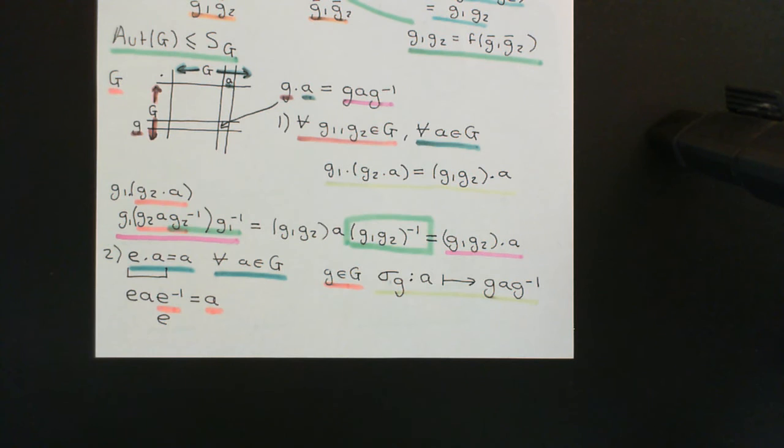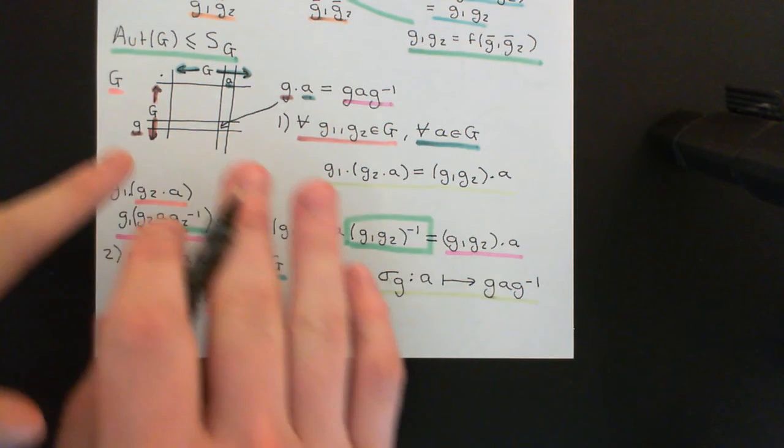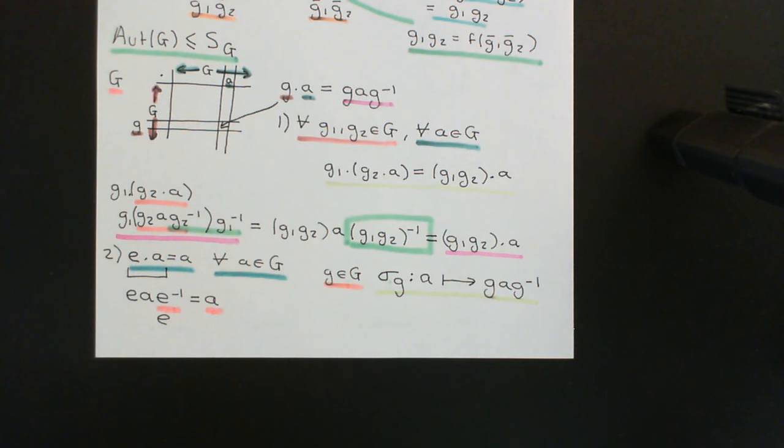Okay, and what this being a group action tells us is that these set permutations, which I can go through and associate to all the elements of the group, their composition is going to be consistent with the group composition law.